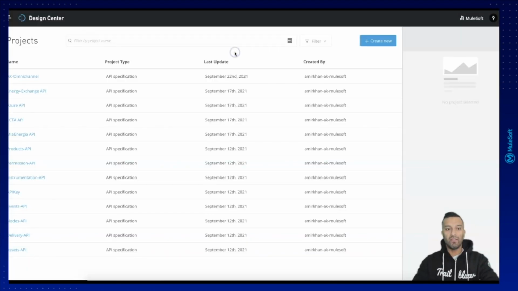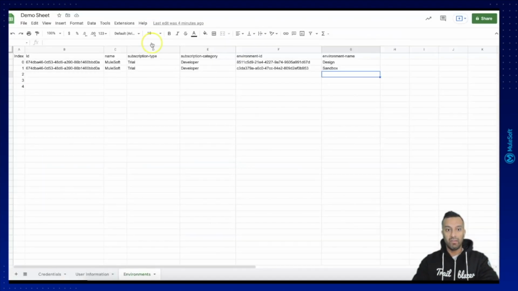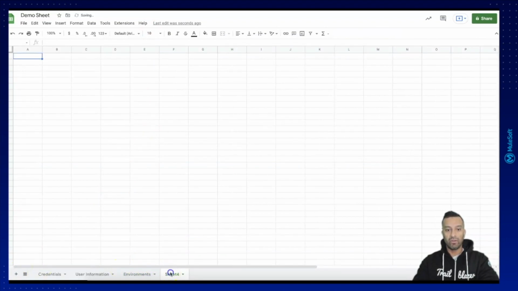retrieve the design center information. So all the projects you have created here will be displayed in the Google Sheet. As a first step, we are going to create a new sheet and call it Design Center Projects.